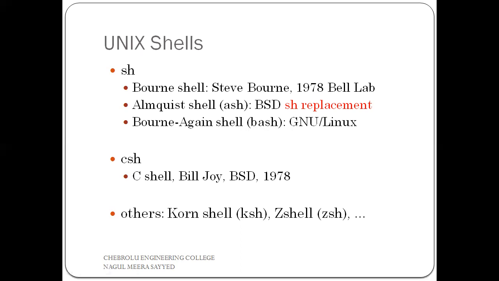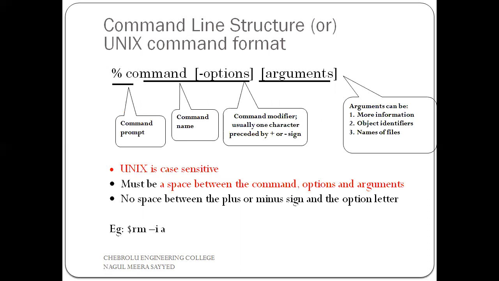Now coming to our next topic, command line structure. Simply, the Unix command format, which we can call the syntax of a Unix command. What is the meaning of Unix here? Unix is a CUI operating system. What is the meaning of CUI? Command user interface. That means the user can communicate with the computer only with the help of commands.